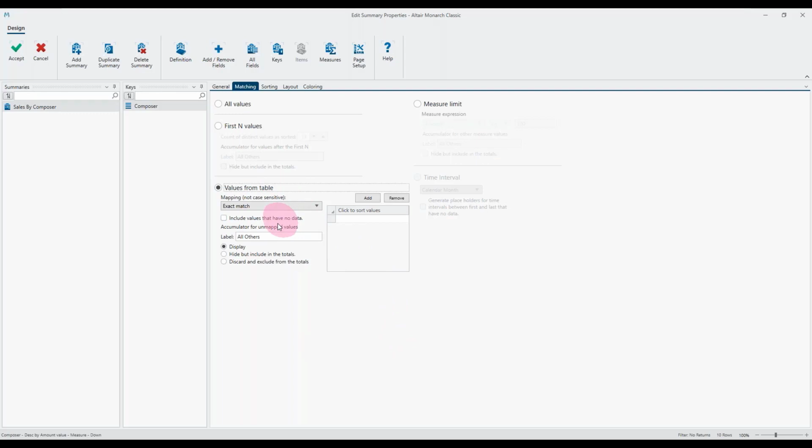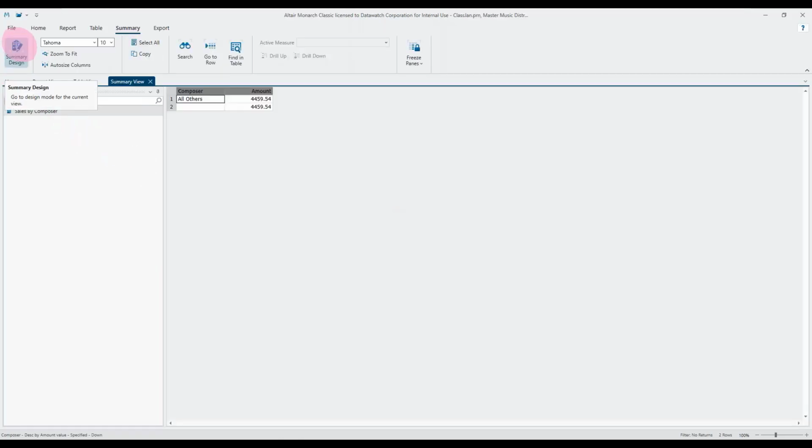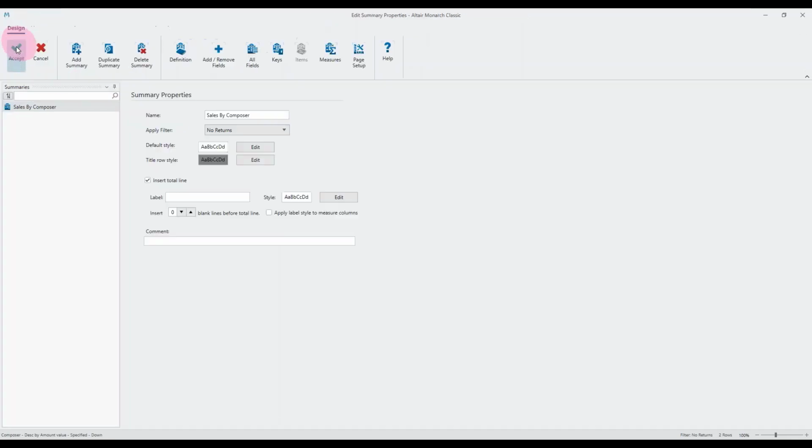We'll take a look at expanding the summary in a different direction, and that's probably best done on a different summary. So I'm just going to accept that and build a slightly different summary, this time based on customer. So I've already got my sales by composer. We can just go into summary design. We can now add a summary. You can have as many different summaries as you like.